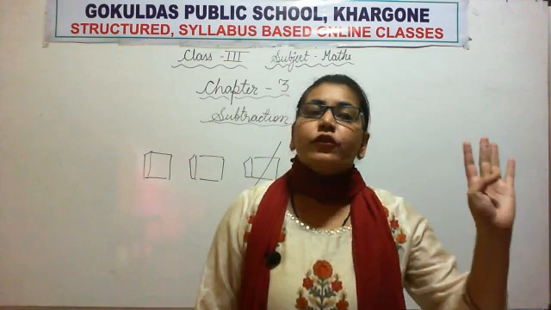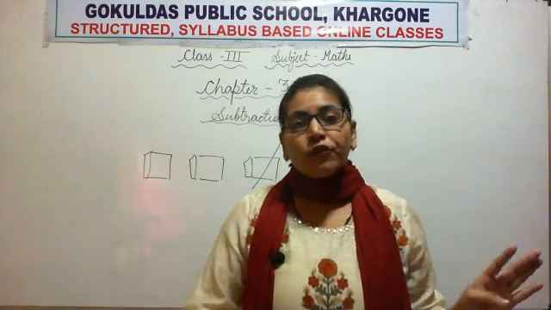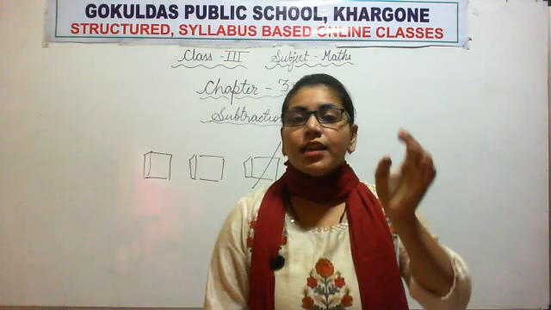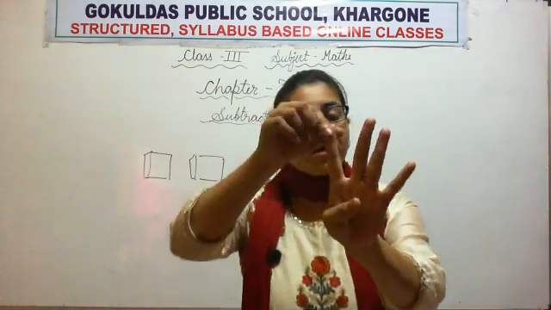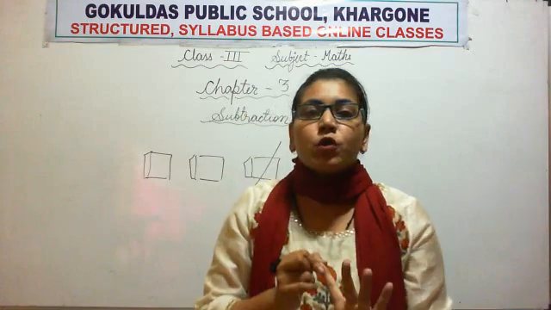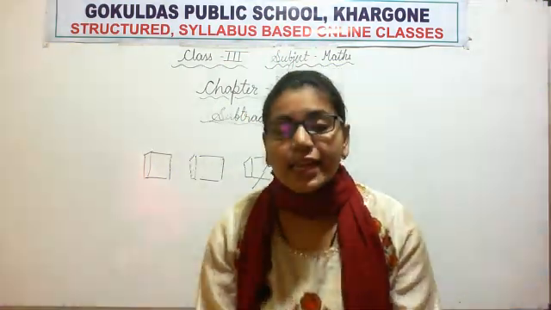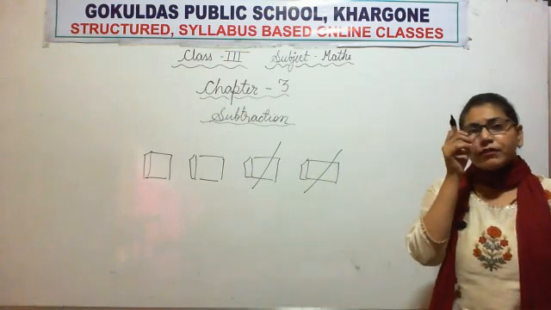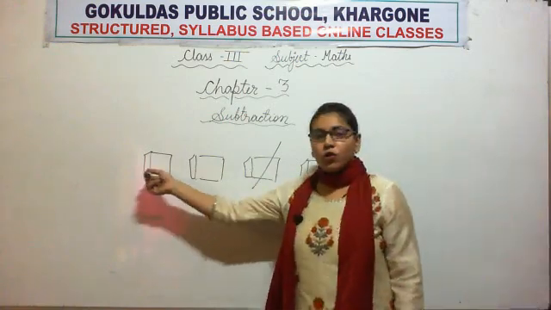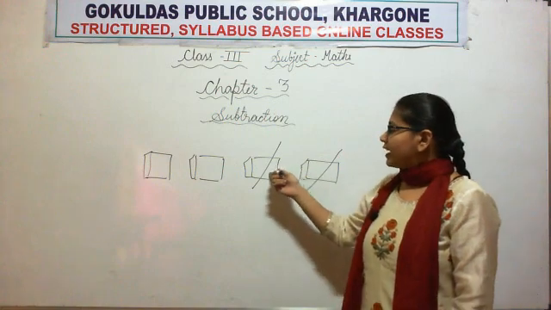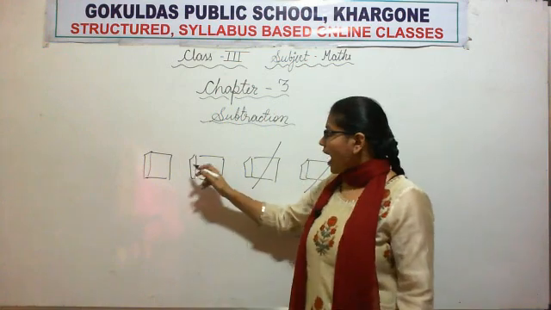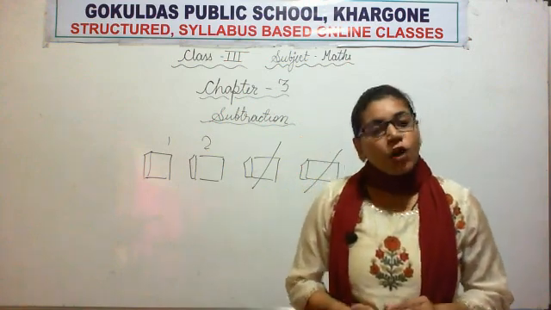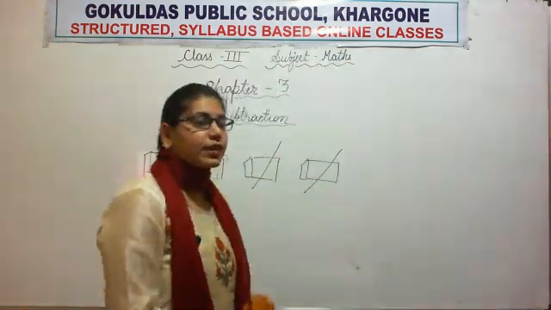You had 4 pencils. One of your friend borrowed 1 pencil from you. So what happened here is, you had 4 pencils and 1 pencil your friend has taken away from you. So subtraction is taking away. Today what happened with me? I was having 4 books and one of my friend taken away 2 books from me. So I am left with 2 books. So what is this? This is subtraction.